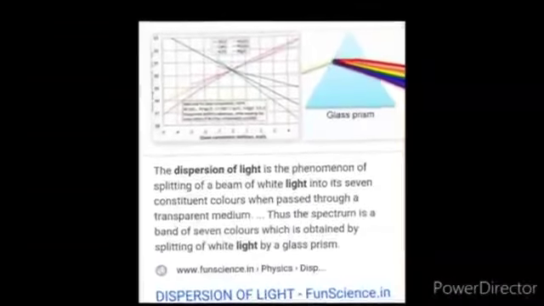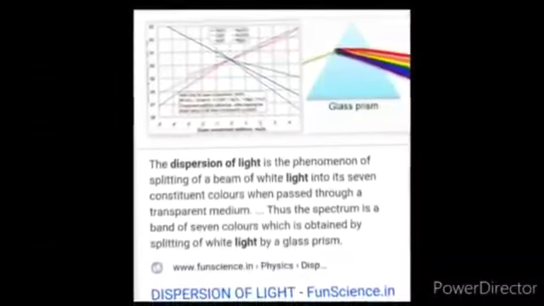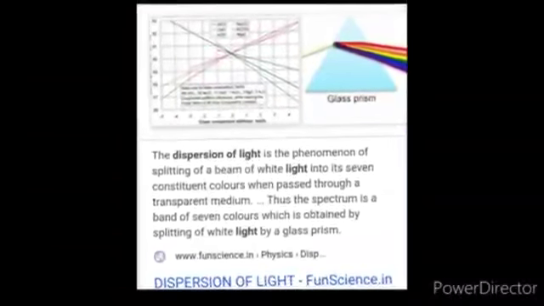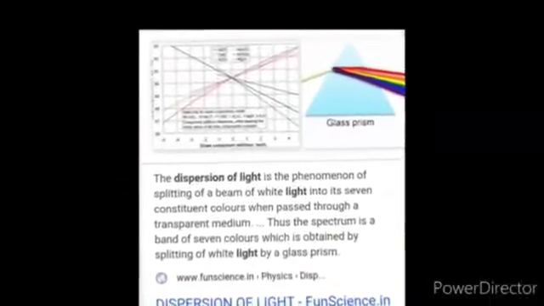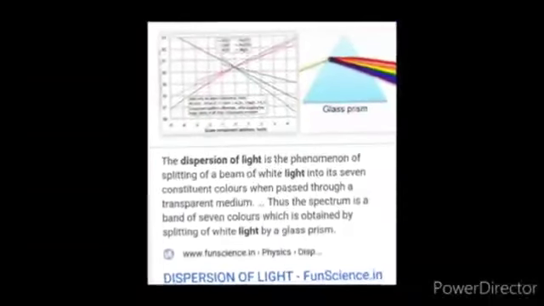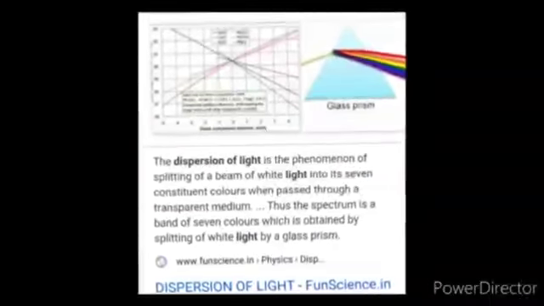Dispersion of light is the phenomenon of splitting of a beam of white light into its 7 constituent colors when passed through a transparent medium. Thus, the spectrum is a band of 7 colors which is obtained by splitting of white light by a glass prism. As the definition explains, what is dispersion?